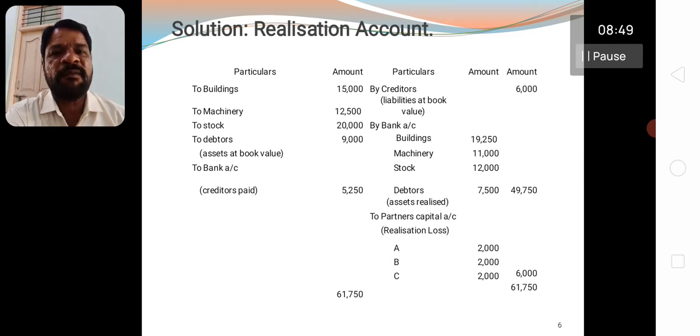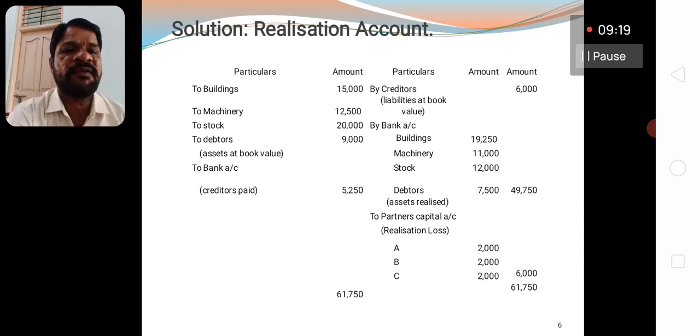And in the problem it is specifically given that the creditors 6,000 should be settled at rupees 5,250. Taking the debit side of the realization account, you write it as the bank account, and in bracket you can write creditors paid 5,250. Now check whether debit or credit is more. You see debit side is more. You take the total of debit, 61,750, and transfer to the credit side.